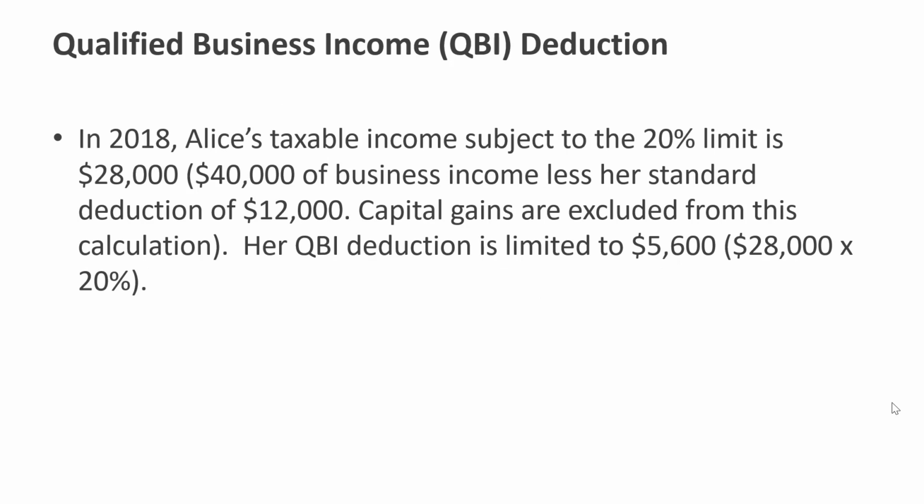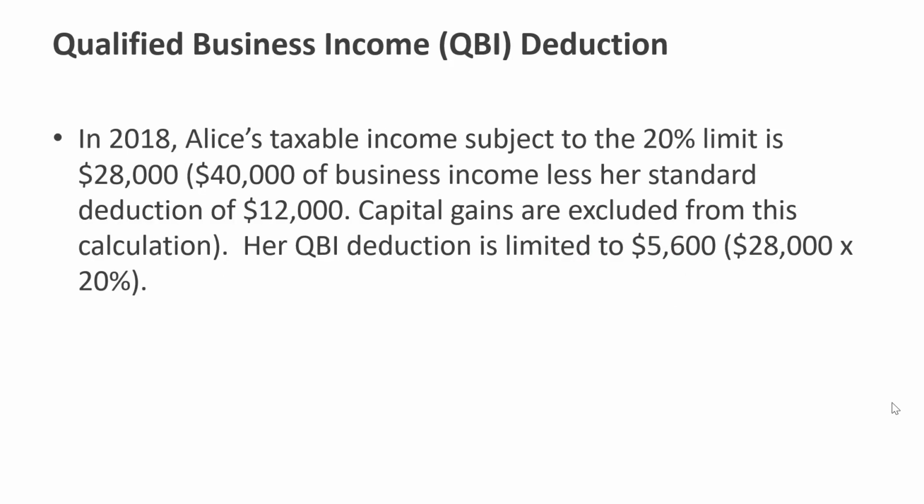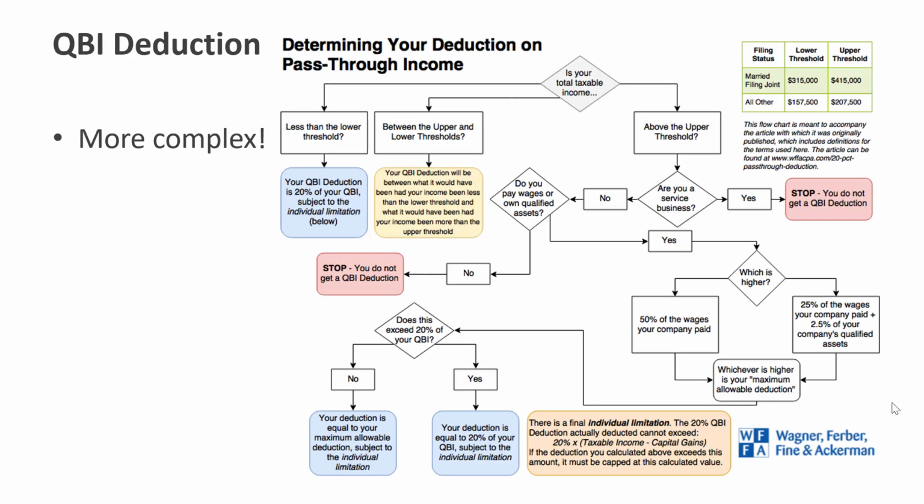So in 2018, Alice's taxable income that is subject to the 20% limit for QBI purposes is $28,000. That's her $40,000 of business income, less her standard deduction of $12,000. And recall that capital gains would be excluded from this taxable income calculation. So as a result, Alice's QBI deduction is going to be limited. Her taxable income of $28,000 times 20% is only $5,600, being less than that tentative deduction of $8,000 that we previously calculated. So she will report a QBI deduction of $5,600.